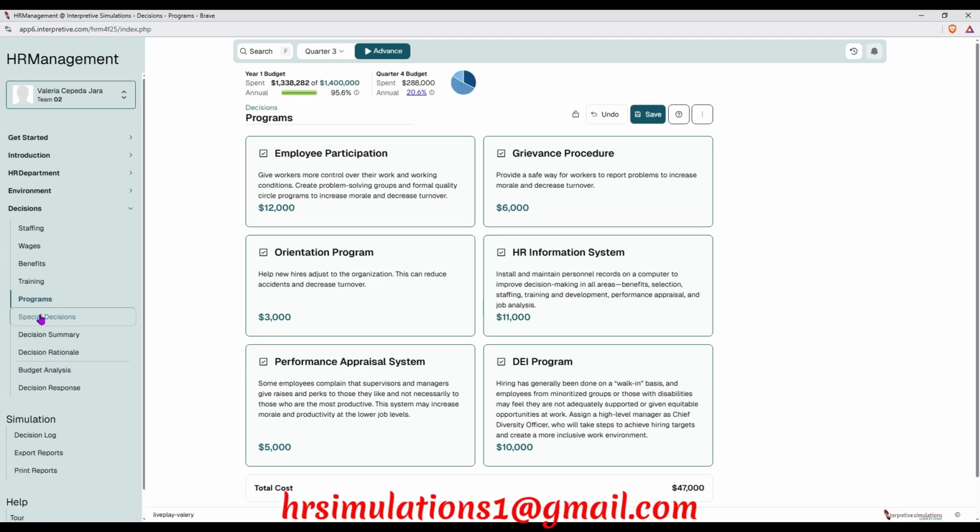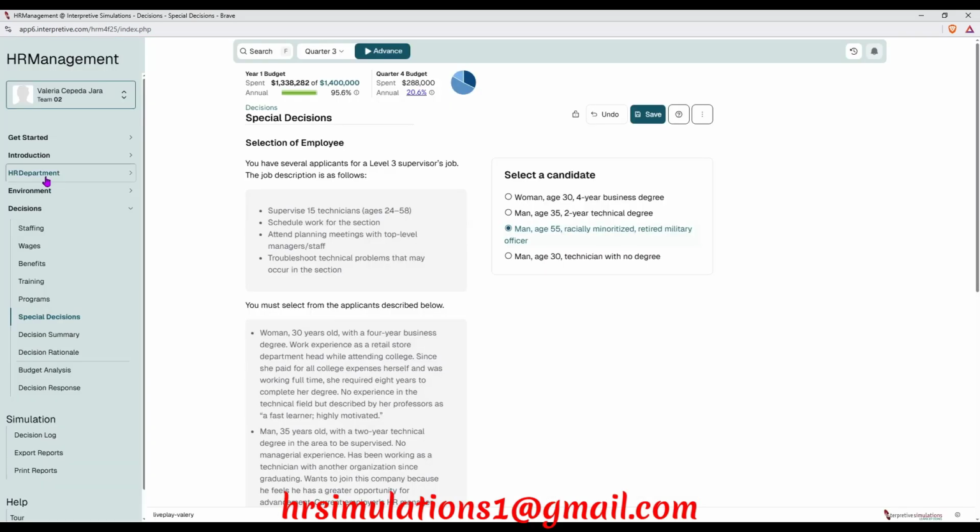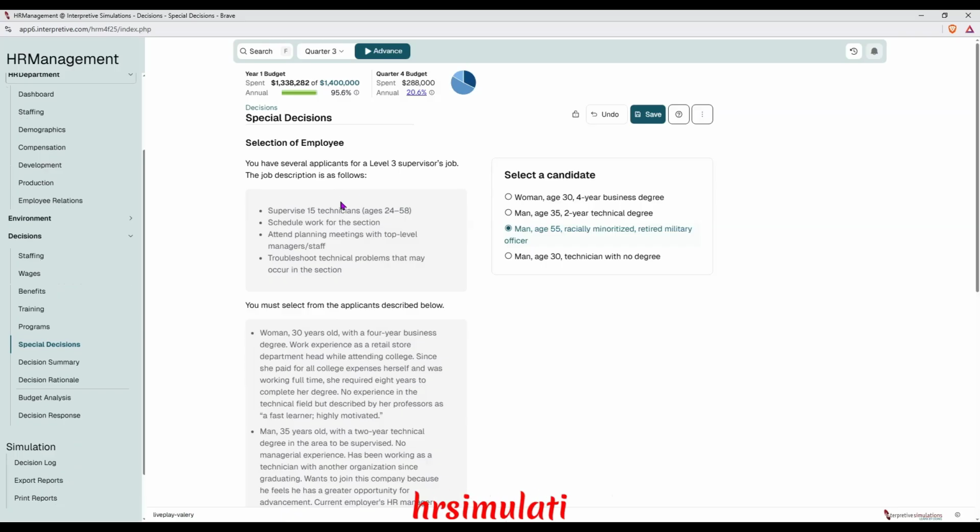Last part, we have the special decisions. And under the special decisions, we have a query here, and you have several applicants for a level 3 supervisor's job. The job description is as follows: supervise 15 technicians, ages 24 to 58, schedule work for the section, attend planning meetings at the top level.